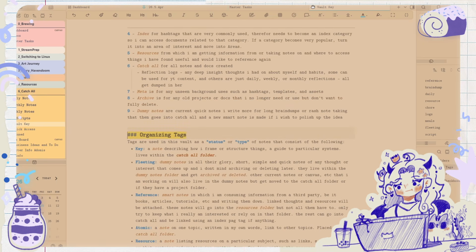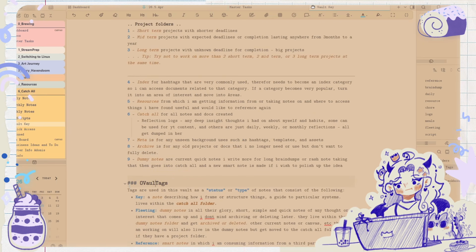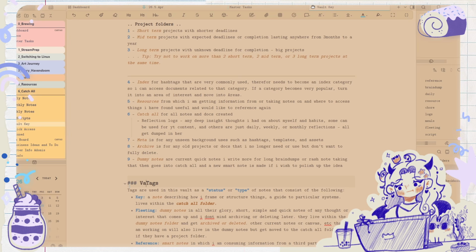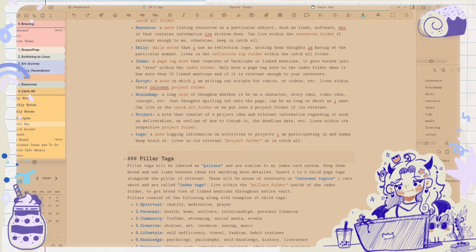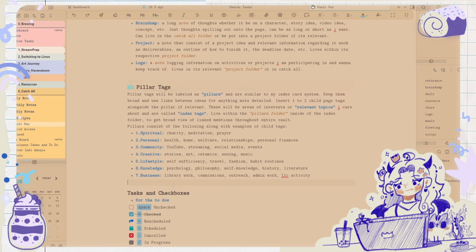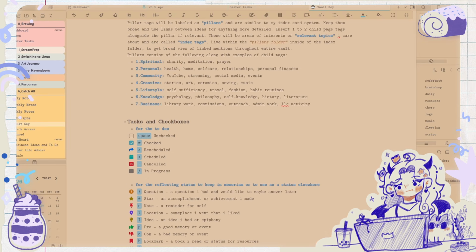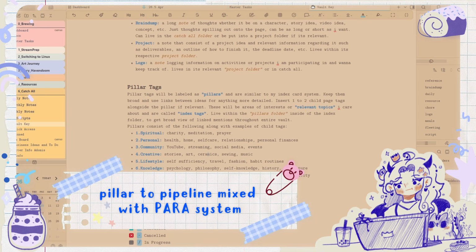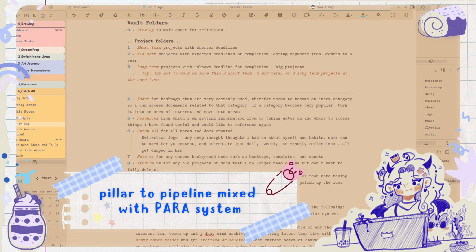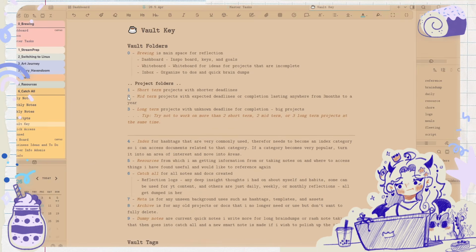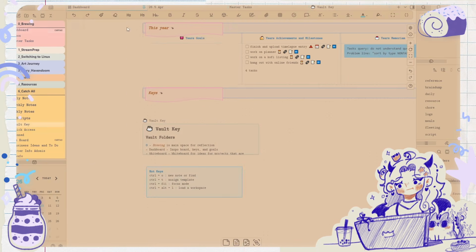Vault folders, tags. I'm gonna call it vault tags as well. This is pillar tags. This is again something that's more only applicable to me. I don't think a lot of people use it. I mean, if you know about areas and pillars and whatnot, then that's if you're really into planning. Okay, project folders, vault tags. I think that's it. And then the hotkeys.